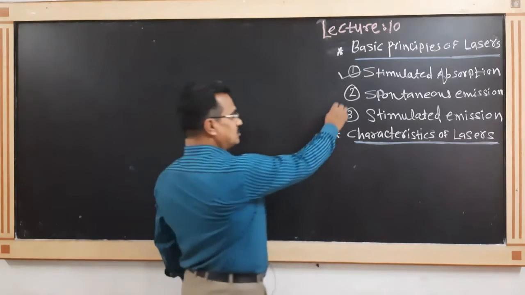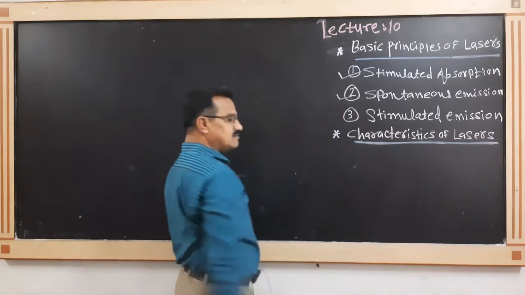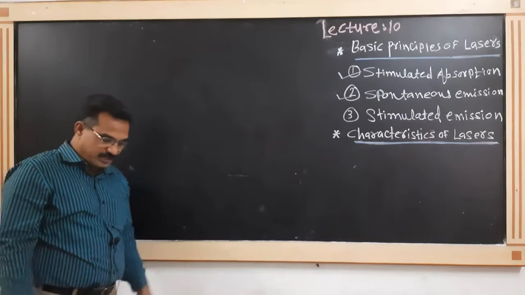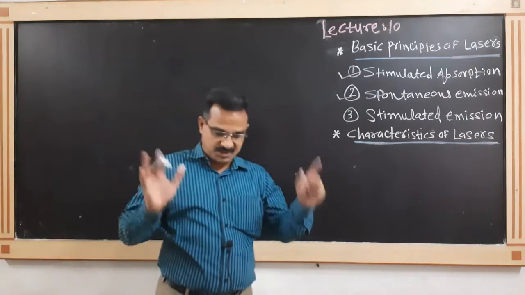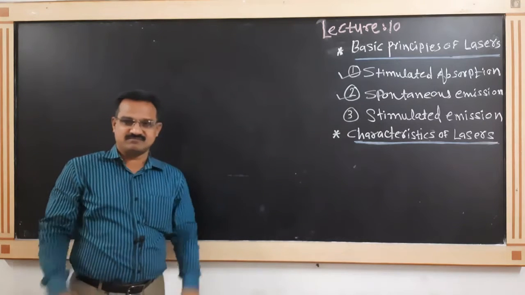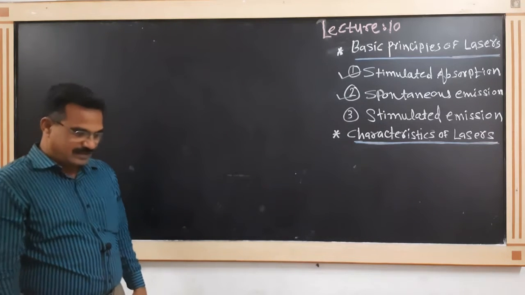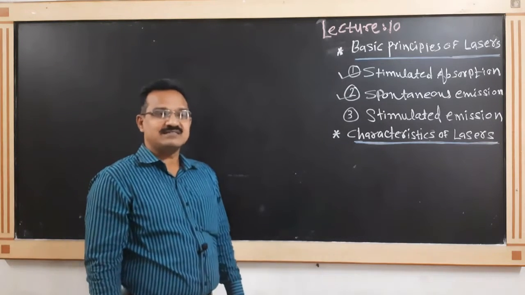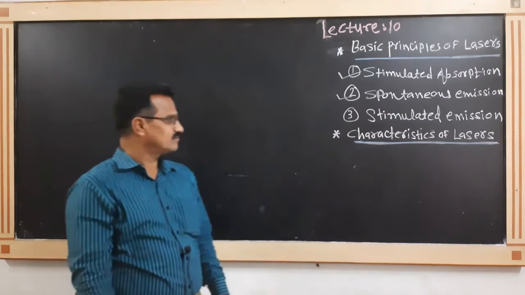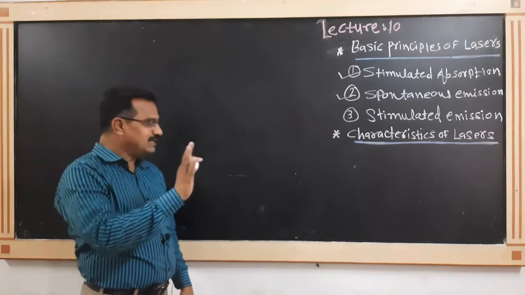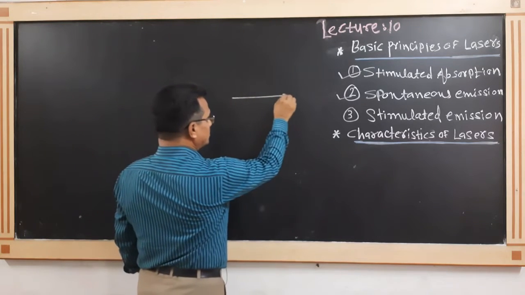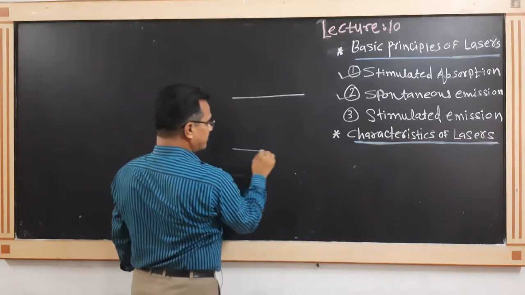Okay, I am going to start with spontaneous emission. The first point, what is meant by spontaneous emission? When we consider the laser medium, that laser medium contains identical atoms, and suppose within that laser medium two energy levels are there.